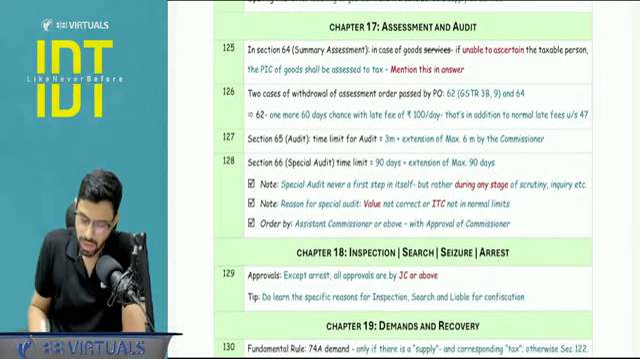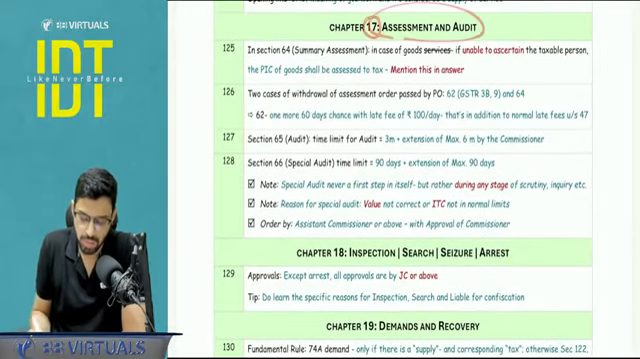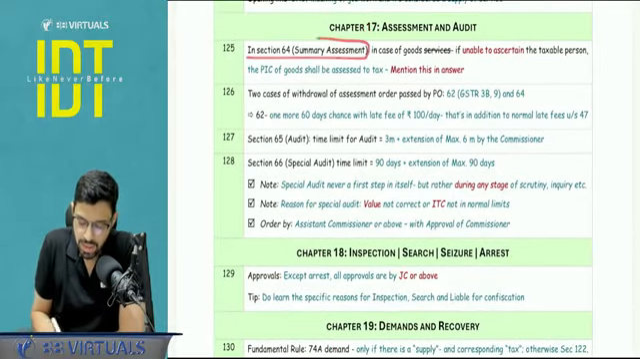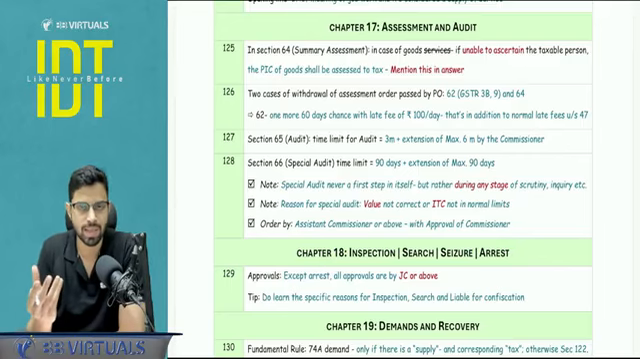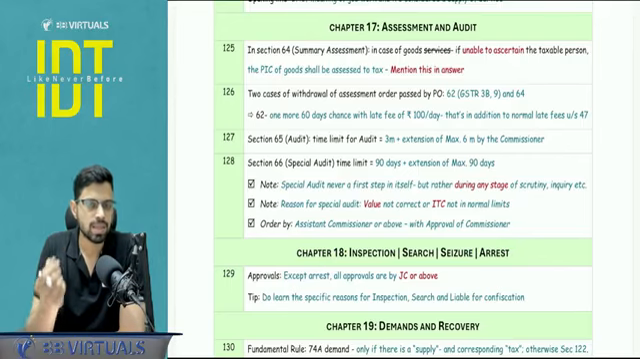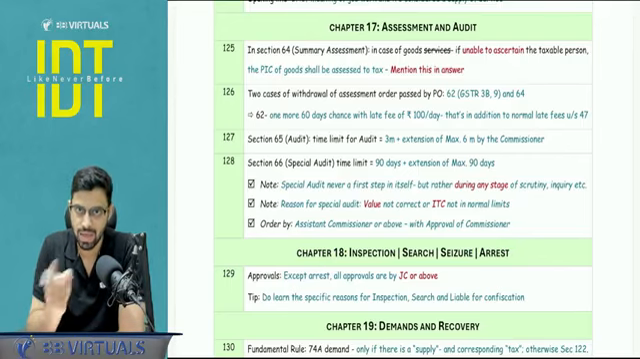Okay, next. Chapter number 17, assessment and audit. Certain points to be noted. In section number 64, from that point of view, that is the summary assessment, they sometimes ask whether it is necessary that the order is passed against the taxable person.